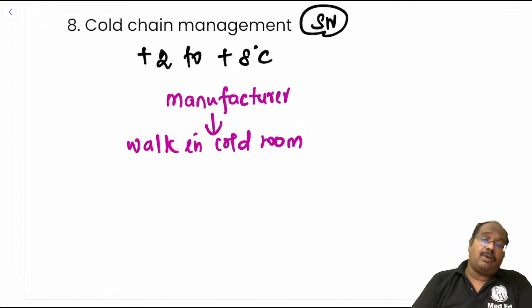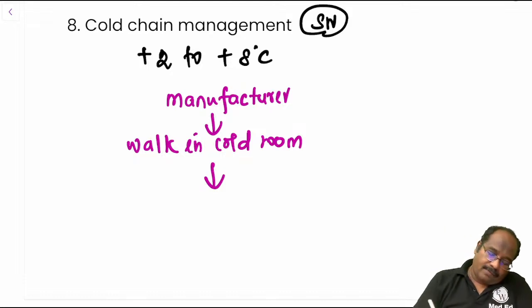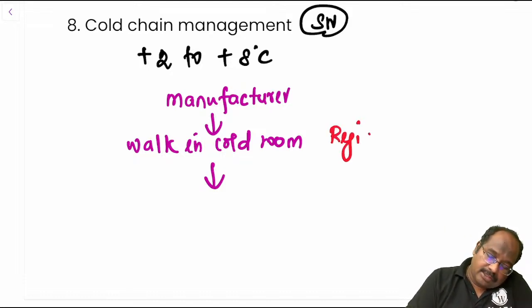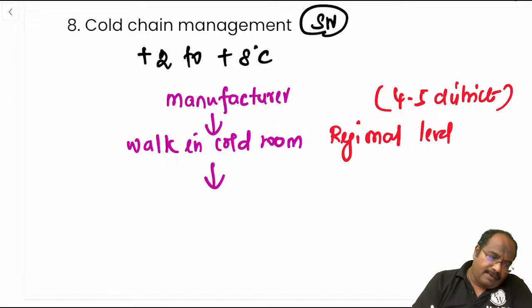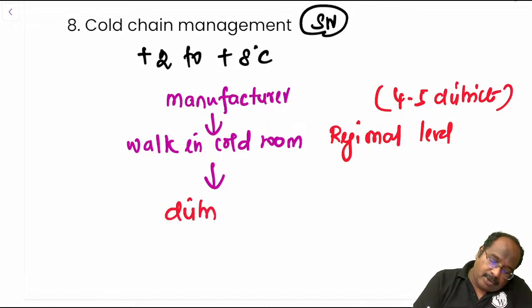Walk-in freezer or walk-in cold room, this is ideal. This will be there at the regional level, guys, where they will store the vaccines for 4 to 5 districts. Then the vaccine will be taken to the district level.